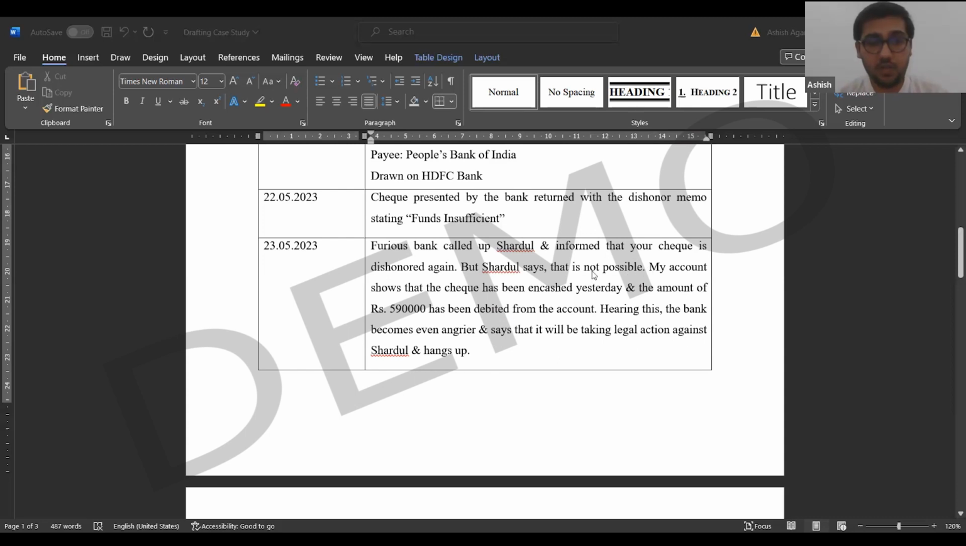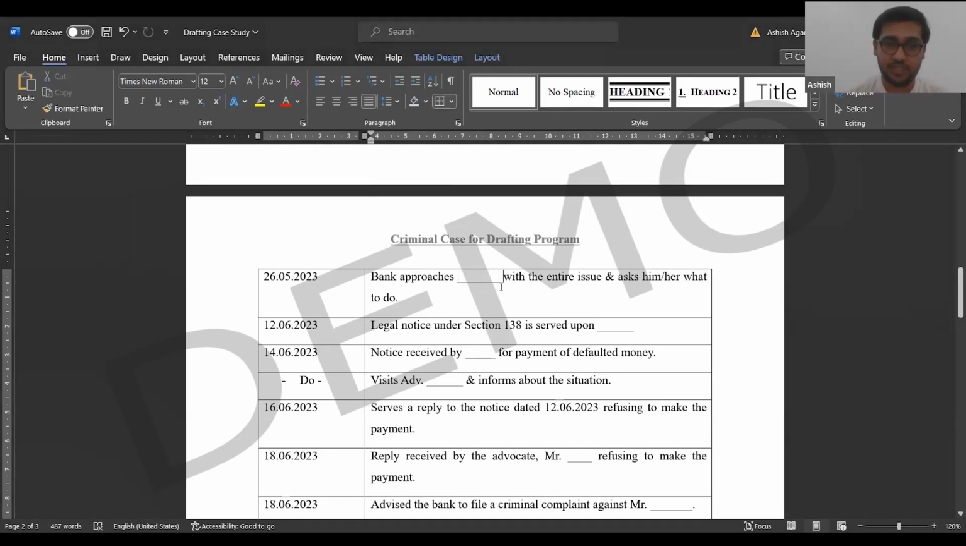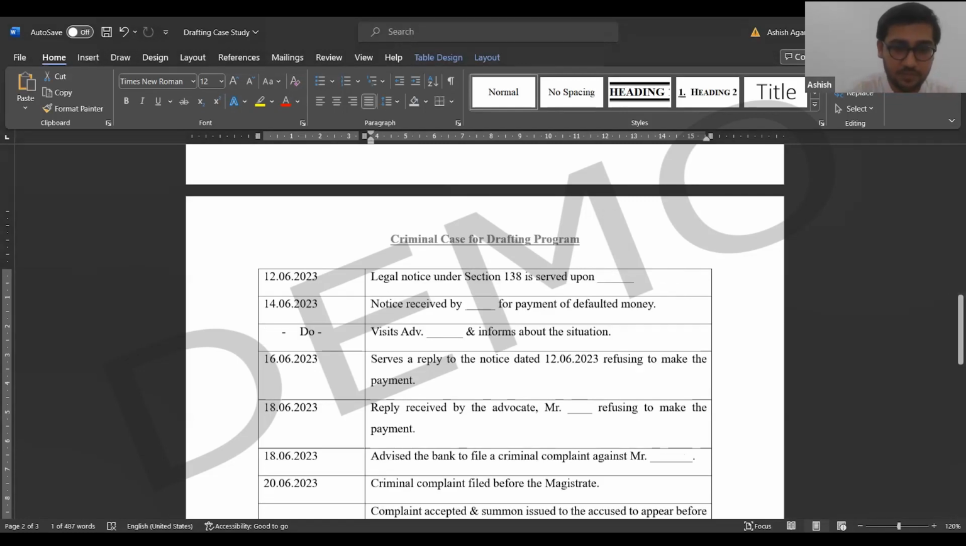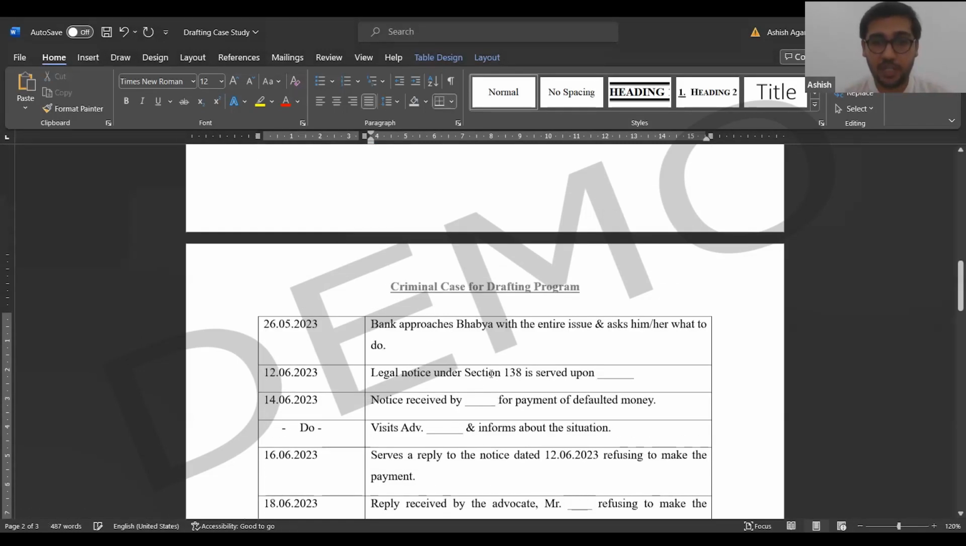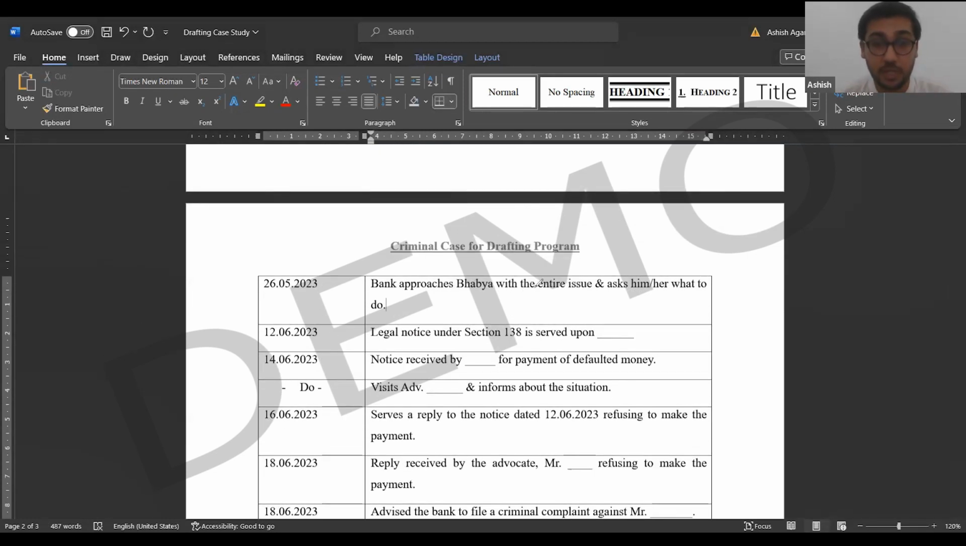Now there is just a threat that I will take legal action against you. What happens next? Really important. For legal action, we need a lawyer. So the bank will approach a lawyer to inform all the issues. We need a lawyer to represent the bank. For this, we will take Bhavya, and I think we will take Komal for the opposite side. So the bank approaches its lawyer, Bhavya.